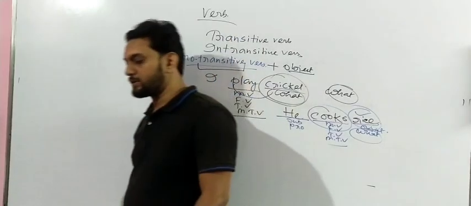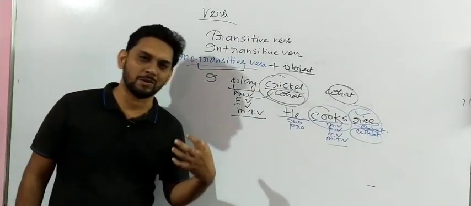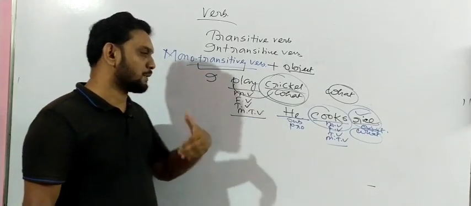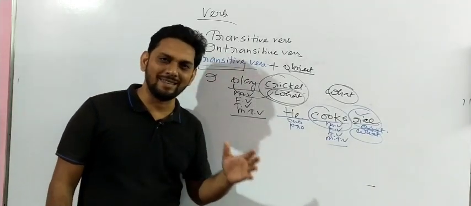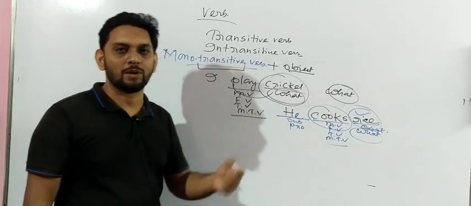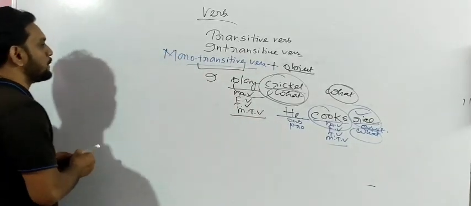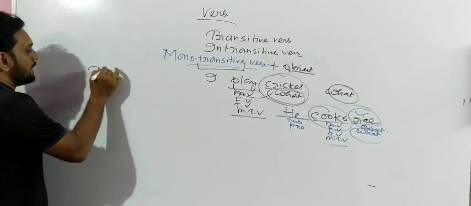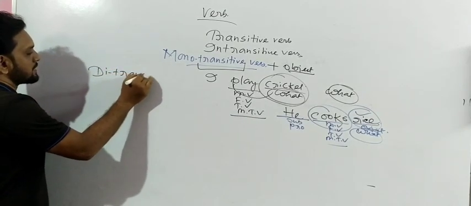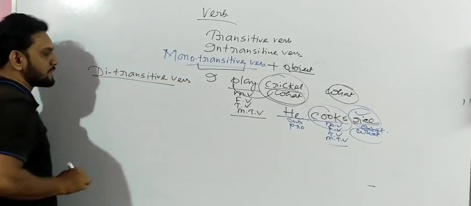Okay, monotransitive verb. All of you understood what a monotransitive verb is. It is a very simple concept. It is not a very hard concept, so you can understand. It's very easy and simple. Mono means only single. That means there should be only a single object. Let me define another thing: what is a ditransitive verb?